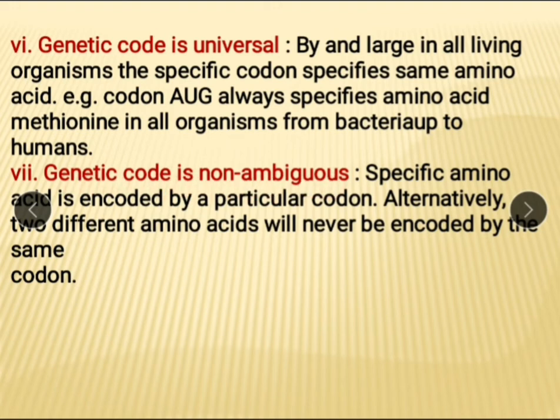Then genetic code is non-ambiguous. It means a specific amino acid is coded by a particular codon. Alternatively, two different amino acids will never be coded by the same codon.